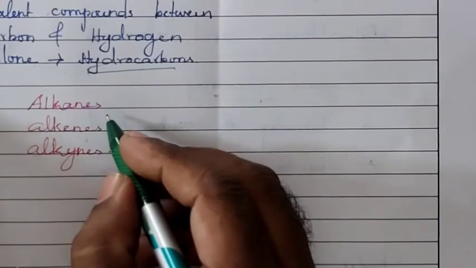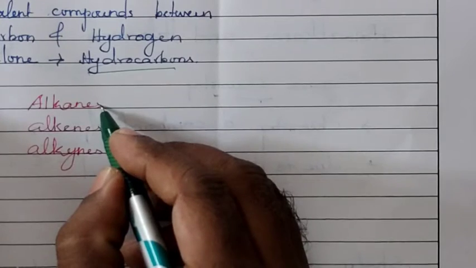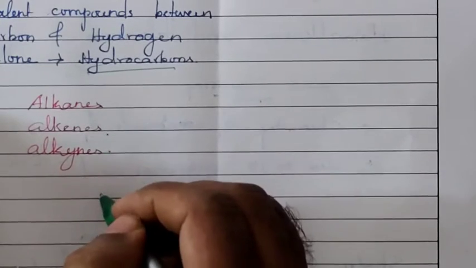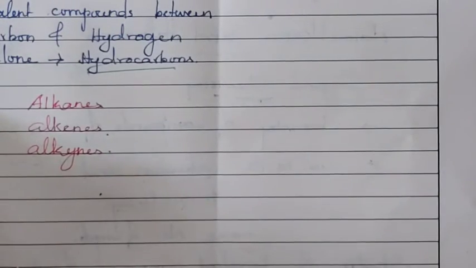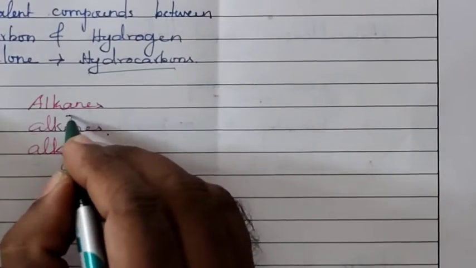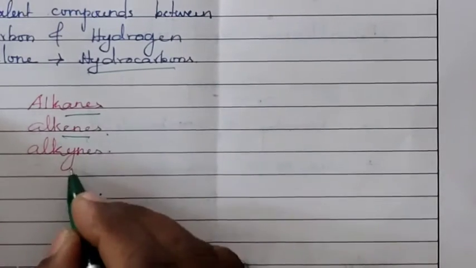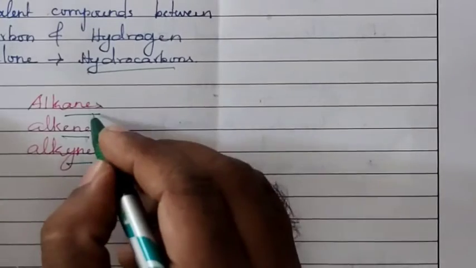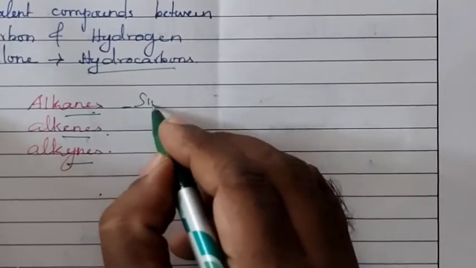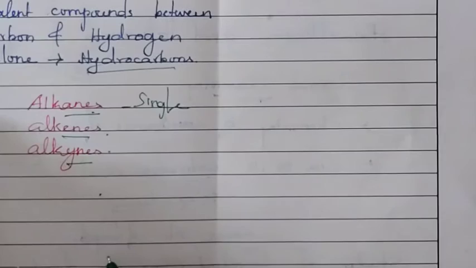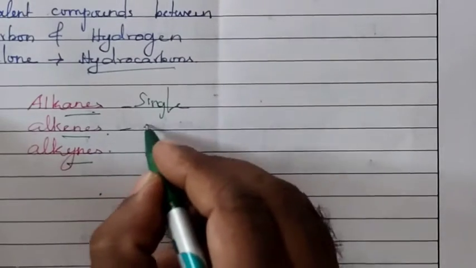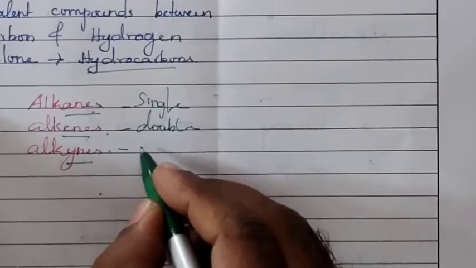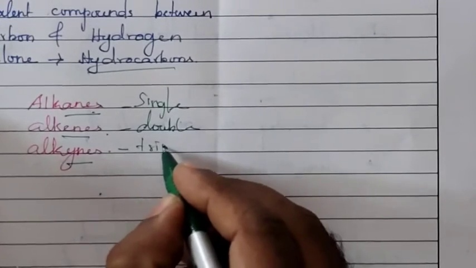Hydrocarbons are further classified into alkanes, alkenes, alkynes, etc. That is, listen here: ANE, ENE, YNE. Alkane means single bonded carbon. Alkene means double bonded compound. Alkyne means triple bonded compound.